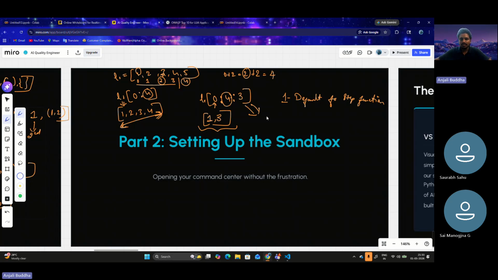So now there is a list that's being created. It goes to the 0th index. We have 1 there, so we will take 1. Now 0 plus 3 is 3, correct? Now it checks the third index. There is something in the third index, so it fetches it. Now it adds 3 to this because the step function is 3. Now it tries to fetch the 6th index, but the 6th index is not there. So it will just complete the list. Understandable?